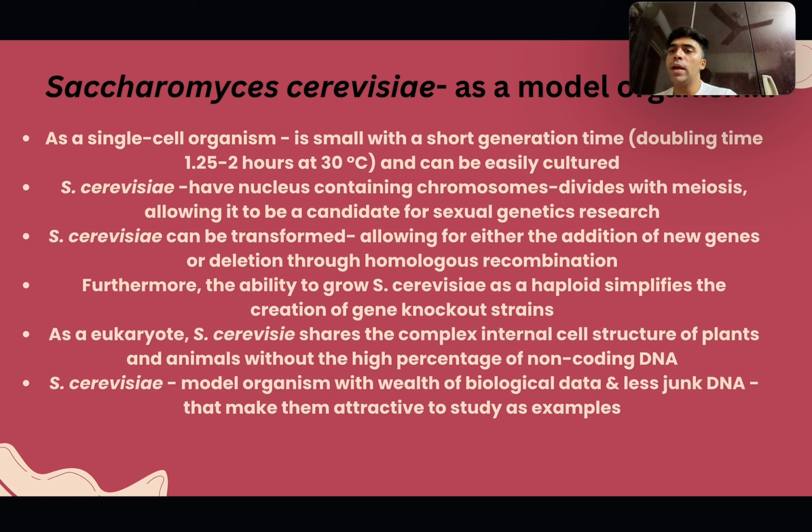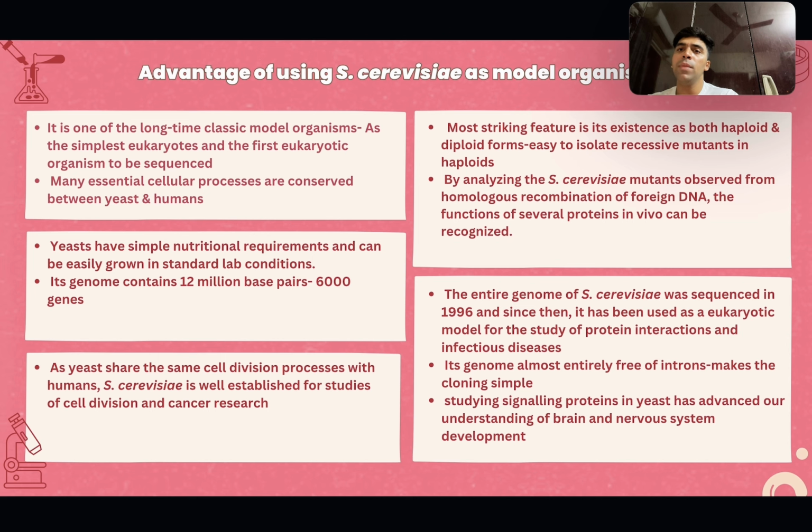Furthermore, the ability to grow S. cerevisiae as a haploid simplifies the creation of genetic knockout strains. As a eukaryote, S. cerevisiae shares the complex internal cell structure of plants and animals without the high percentage of non-coding DNA. It has less non-coding DNA and less junk DNA, and has a wealth of biological data that makes it attractive as a model organism for study.